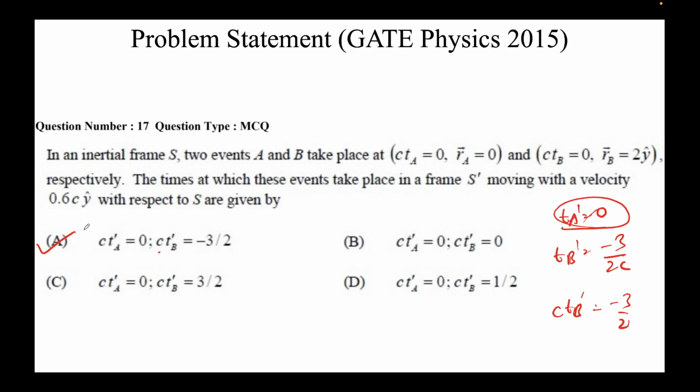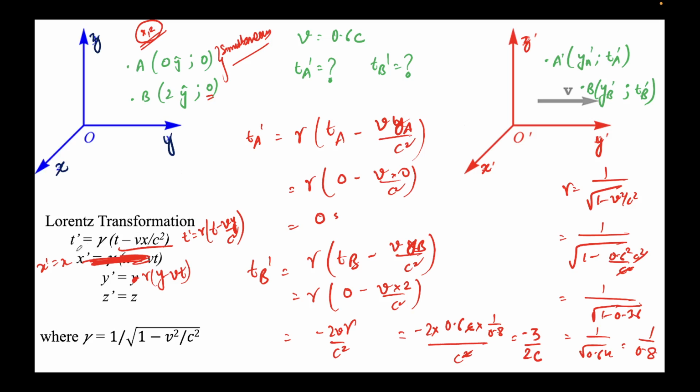So again, I'll go briefly through the question again. First frame inertial given S, and two events were taking place with simultaneous events, because Ta and Tb are the same. Then we need to find the time stamps of these events A and B in some other frame S prime, which was moving in y cap, not x cap but y cap. So we found the timestamps using this formula, T prime equal to, so this was Vy actually.